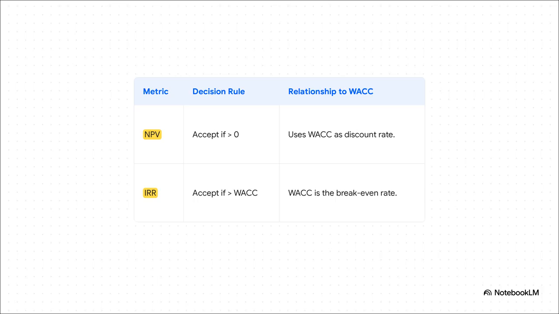When you're calculating net present value, or NPV, WACC is the discount rate you use. If you end up with a positive NPV, congrats, your project cleared the hurdle. And when you're looking at internal rate of return, or IRR, it's even more direct. If the project's IRR is higher than the WACC, you accept it. If not, you walk away. In both cases, WACC is the ultimate test to see if a project actually creates value.